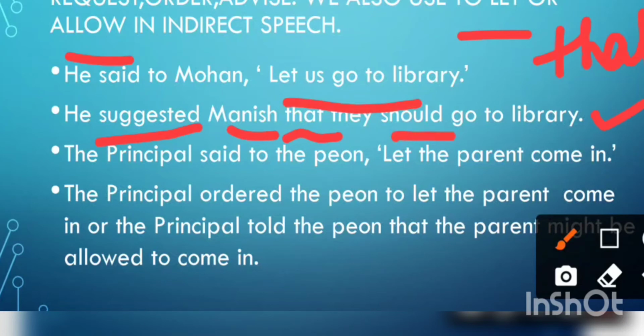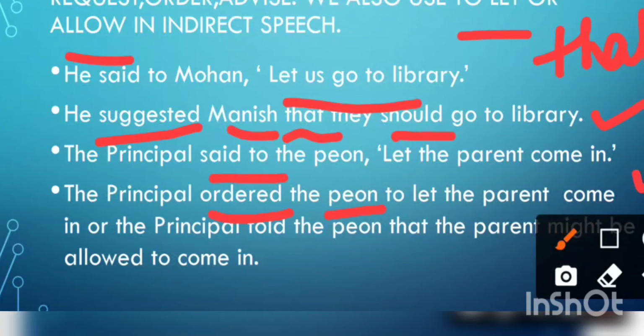The principal said to the peon, let the parent come in. Okay. The principal said to will be converted into ordered. Ordered the peon. Now here we will be writing to let. We may write that because we are giving permission. So to let, to allow the parent come in. So that is correct.